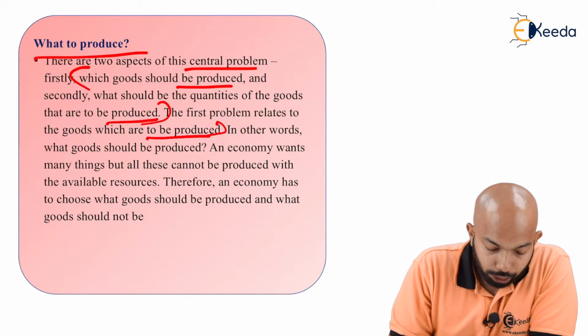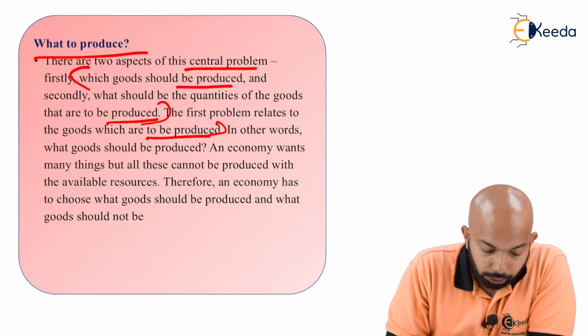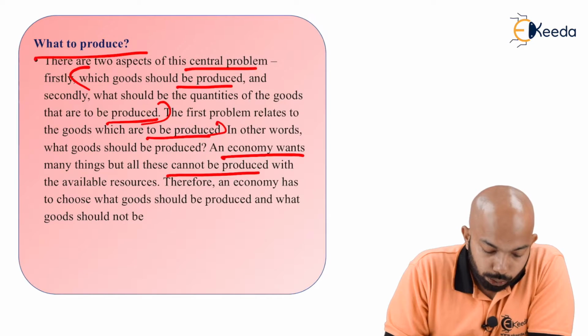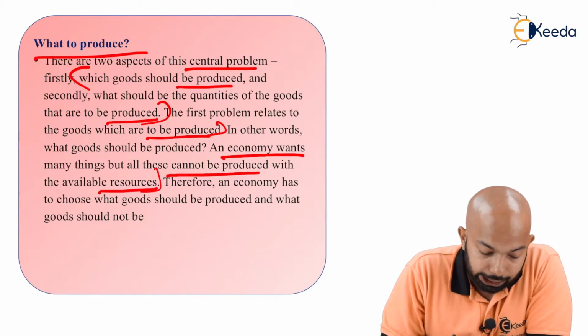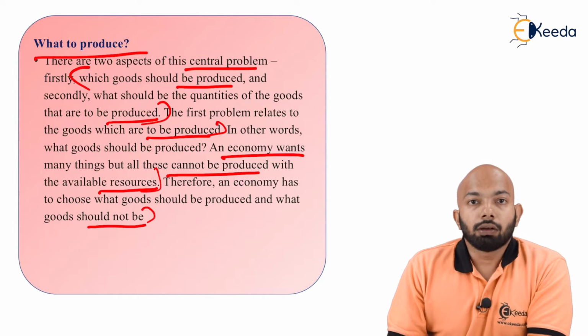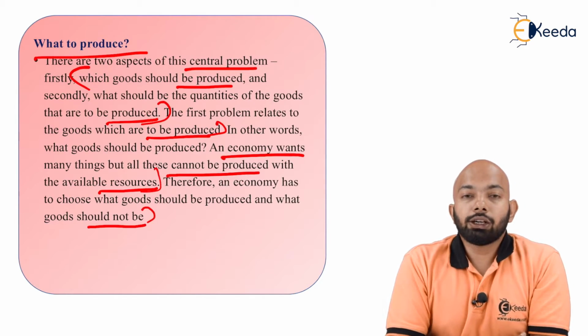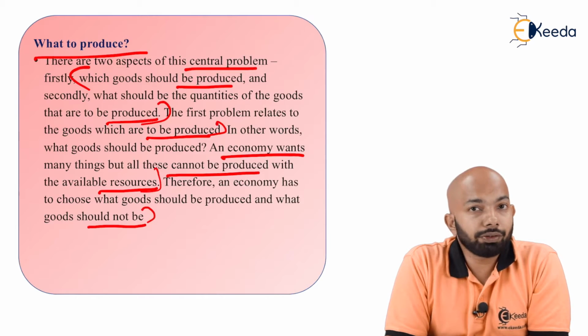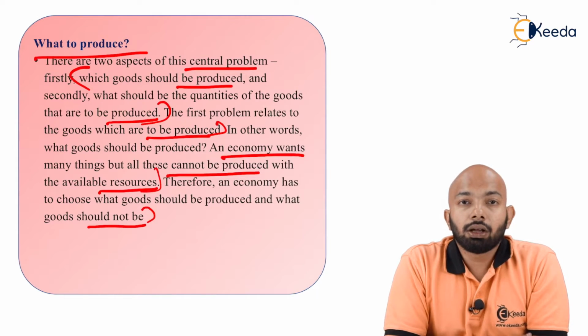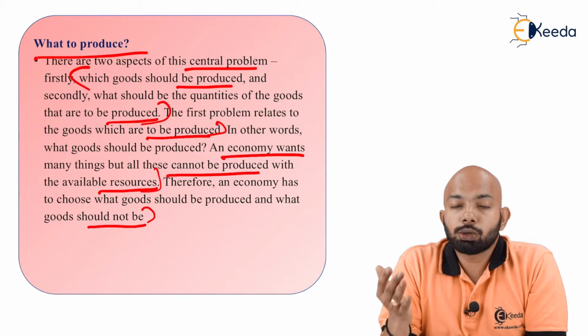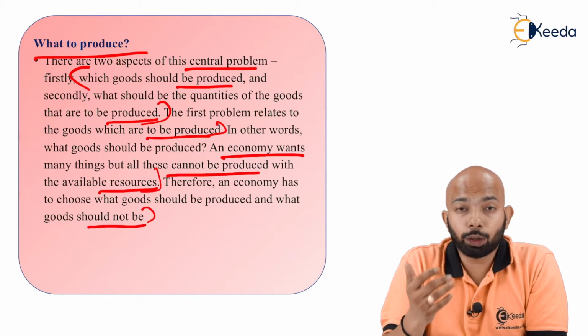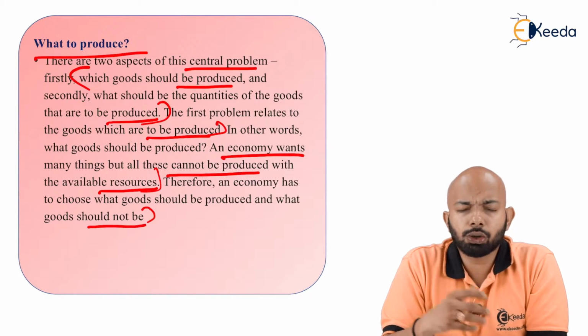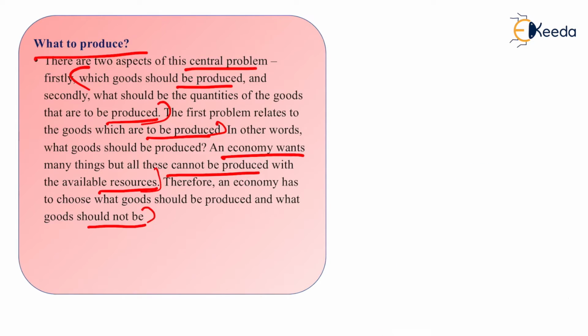In other words, what goods should be produced: an economy wants many things, but all these cannot be produced with available resources. Therefore, an economy has to choose what goods should be produced and what goods should not be. We figure out we need all of these things to be produced, but we cannot do that. The reason being, not everything can be produced by a country. So whatever is necessary, whatever is important will be taken into consideration or prioritized first.